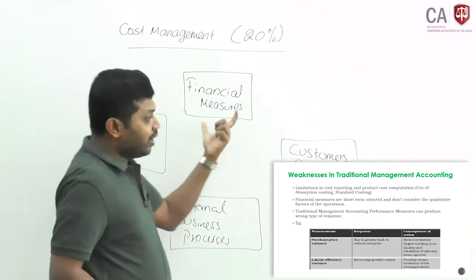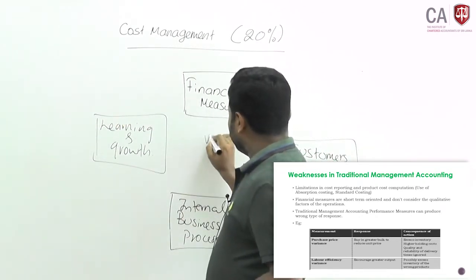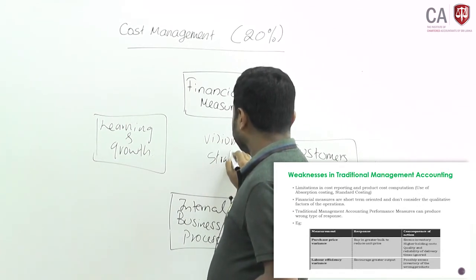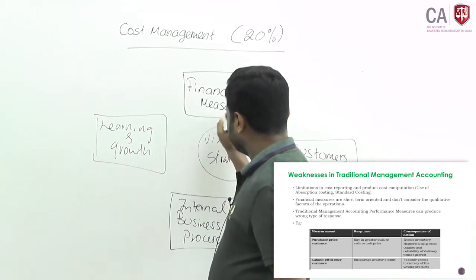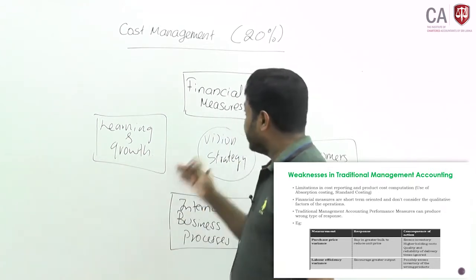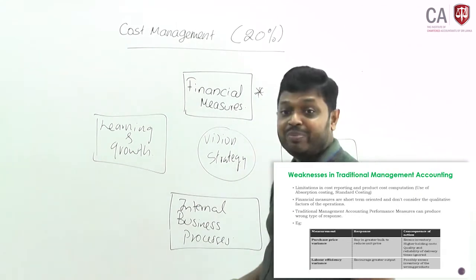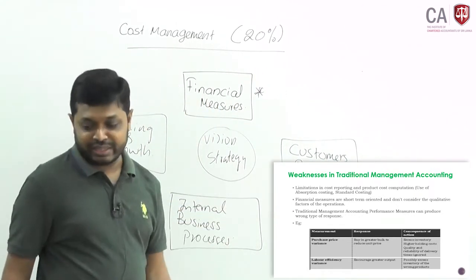That's why the balanced scorecard evolved, linked to vision and strategy. The balanced scorecard looks at both financial and non-financial measures. Only one of those 4 measures is financial.